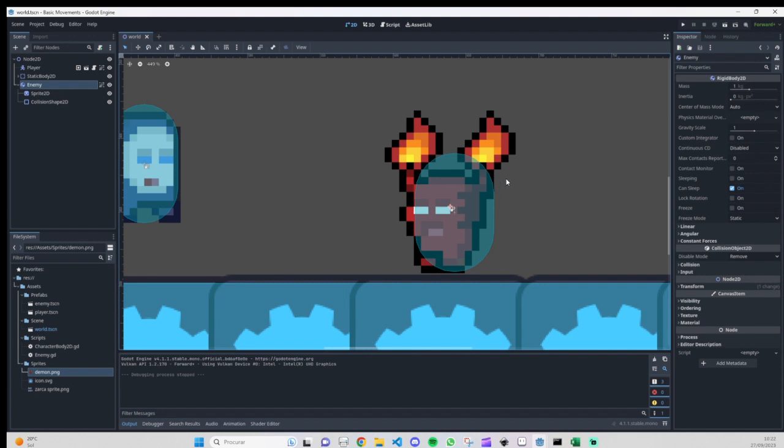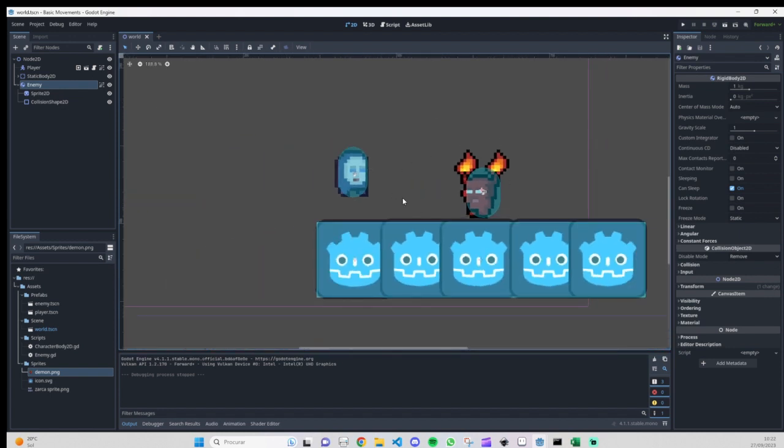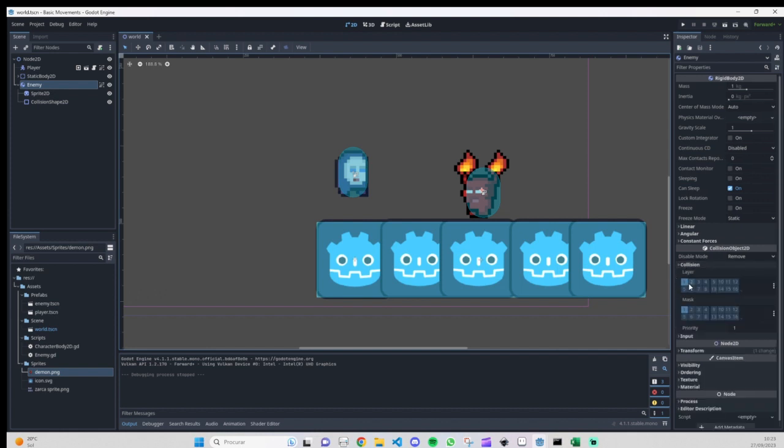To be able to collide with our enemy, we need to do certain things on our RigidBody2D. Let's go to our right side. One of the things is to go to CollisionObject2D, Collision, and add the layer 2 and the mask 2.